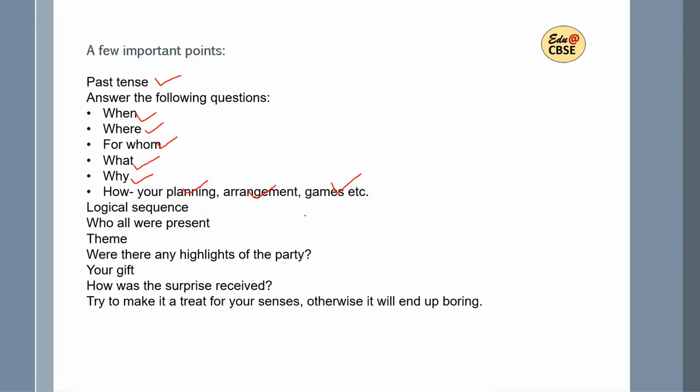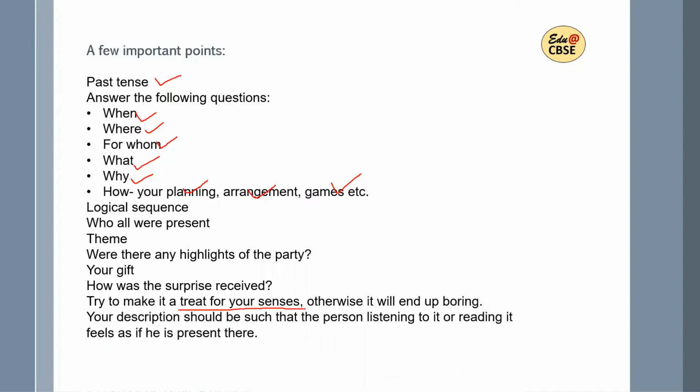Then most important point is that try to make it a treat for your senses. This is very important. Don't just give facts and figures. Make it an interesting writing so that it's a treat for your senses. Otherwise, it'll end up boring. इसका क्या मतलब है? That description, it should be such that the person listening to it or reading it feels as if the person is present there.